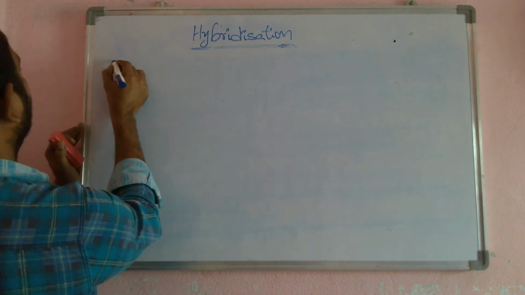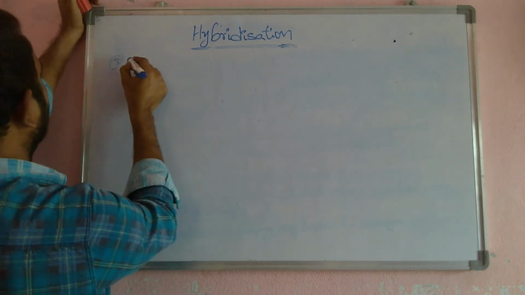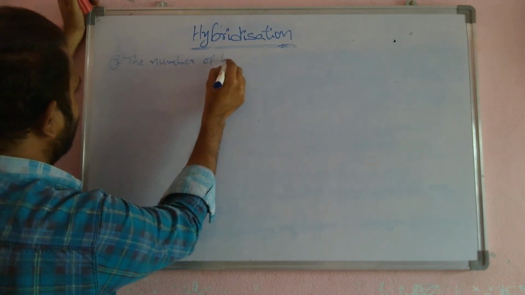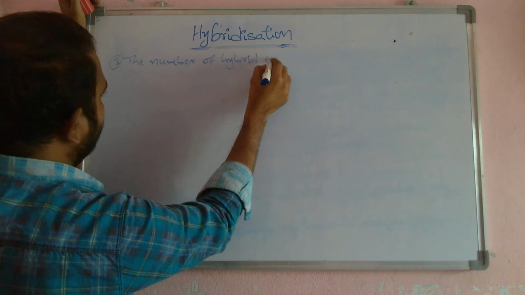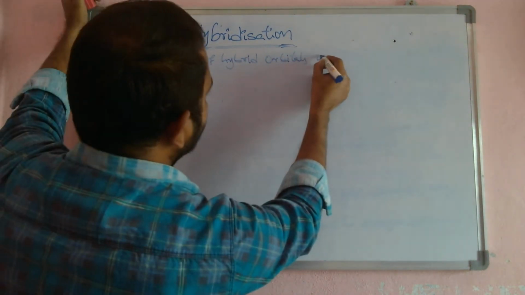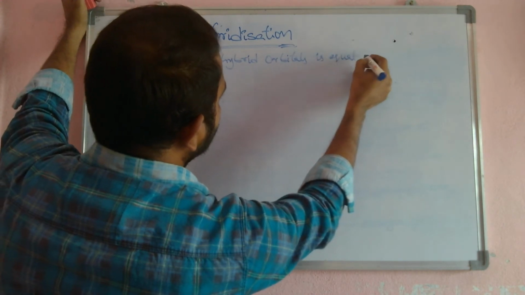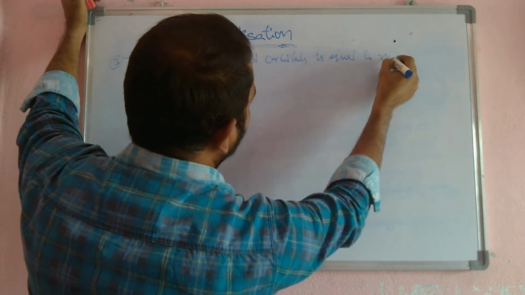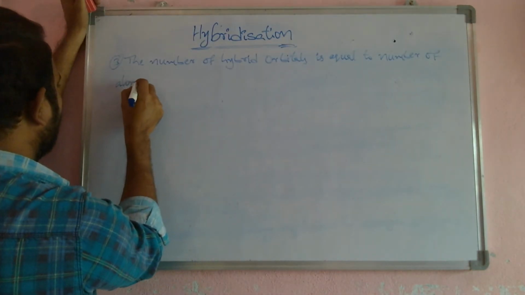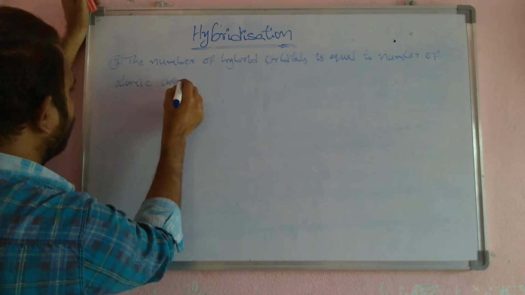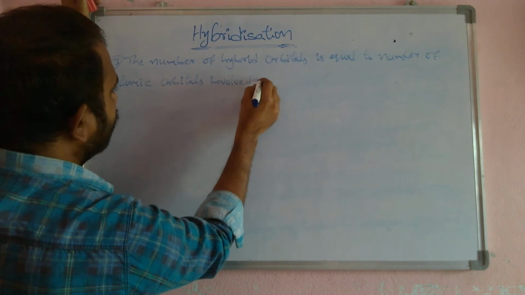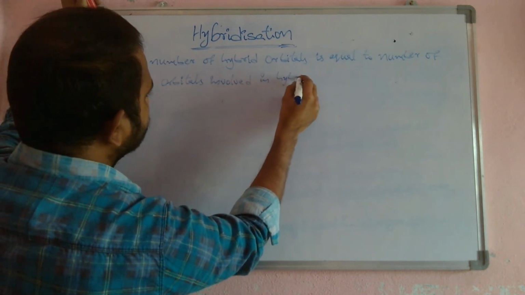Next, the third salient feature: the number of hybrid orbitals formed in hybridization is equal to the number of atomic orbitals involved in hybridization.